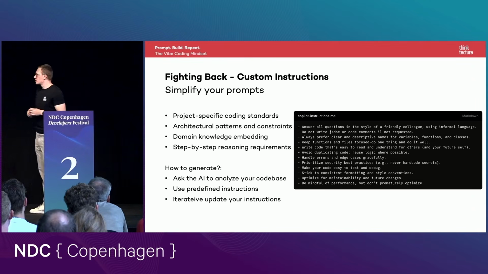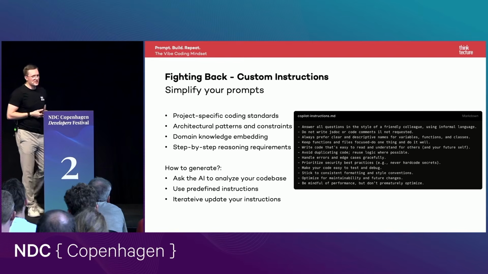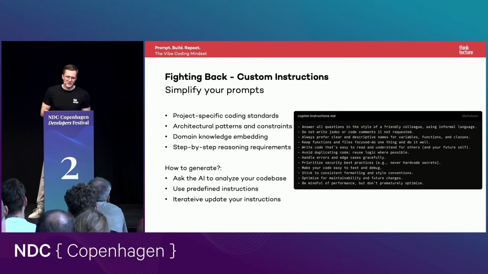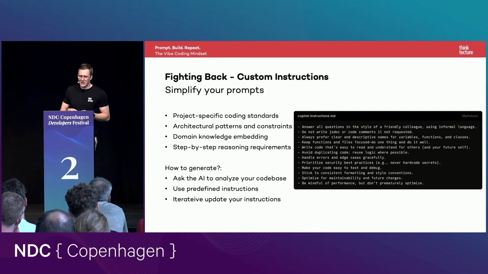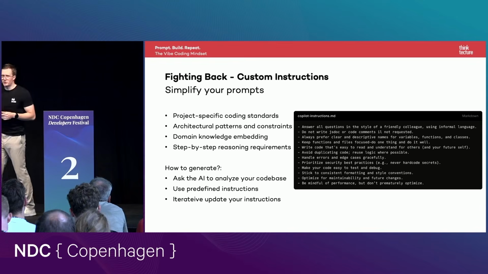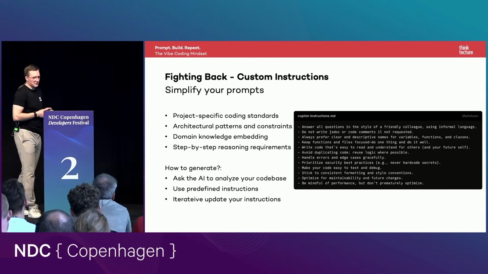And often there's a question how to generate those files. When you don't have an instruction file created yet, the simplest thing is just to ask the AI to generate it. For example, you can tell GitHub Copilot or any other tool, hey, here's my ESLint file and my Prettier file. These are the files you normally use in the front end to define coding standards. Please create an instruction file based on those files, or review the current architecture, or write me an instruction file defining which dependencies we are using.